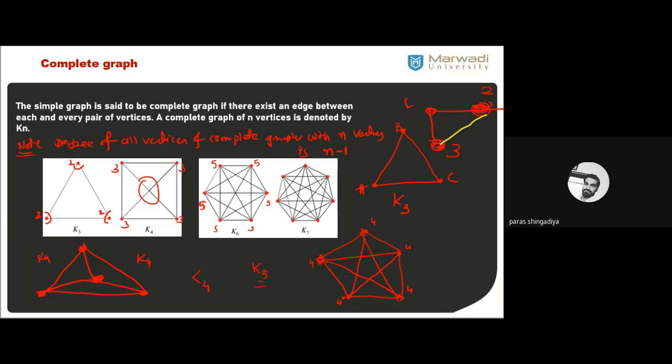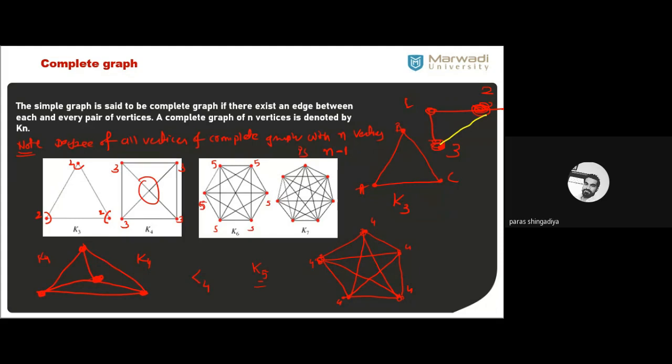Without loop, without parallel edges. A graph having no loop and no parallel edges is called a simple graph. Okay? So it is a simple graph. ये सभी graph simple here. ठीक है? All these graphs are simple. Clear? But when we say it is a complete graph, every pair should be connected by one edge.